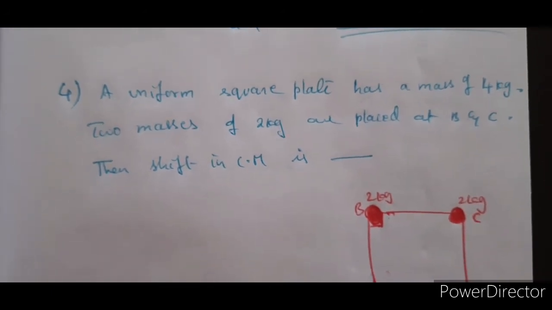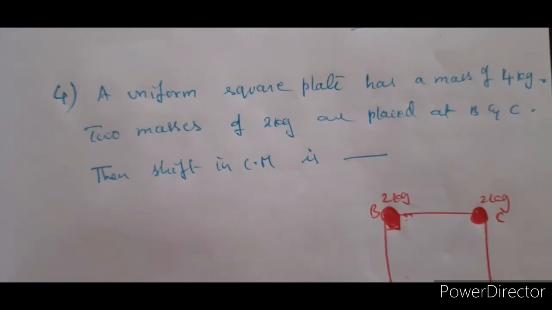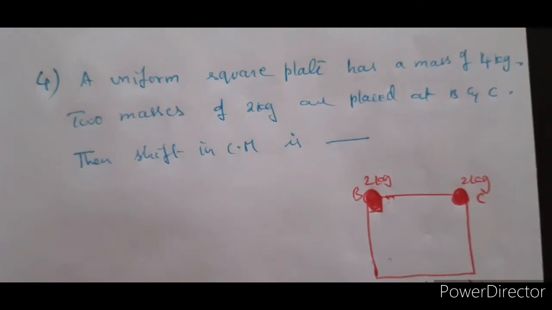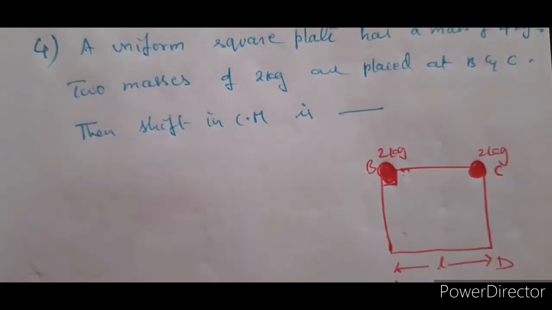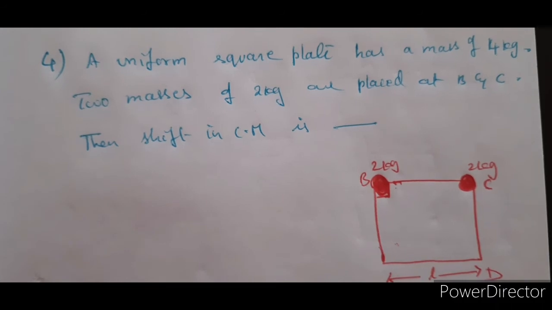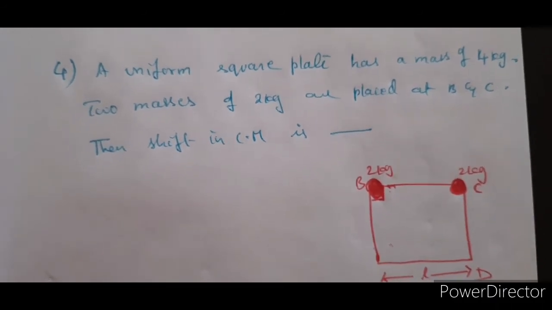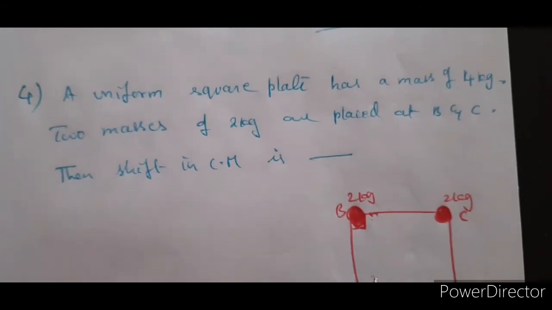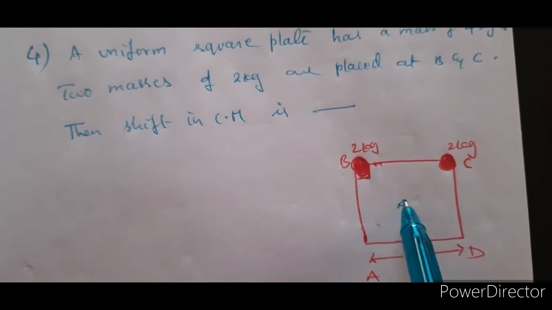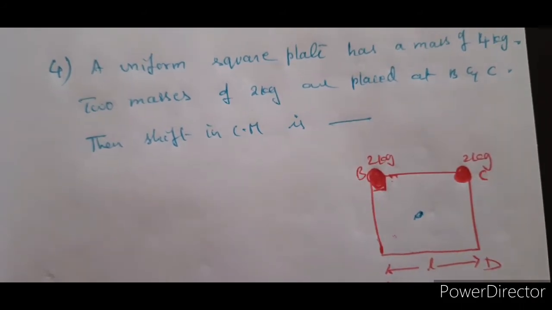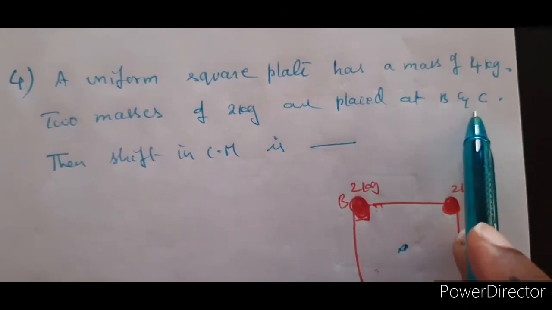Now, the last problem for today, or in this video. So here, a uniform square plate has a mass. So in this case, mass is given. Just in the second problem that we saw today, the rectangular lamina and the square or L-shaped lamina, their mass was not given. But here mass is given. So where does the mass of this square lie? It lies exactly here, at the intersection of the diagonals. Now, two masses of 2 kg are placed at B and C.